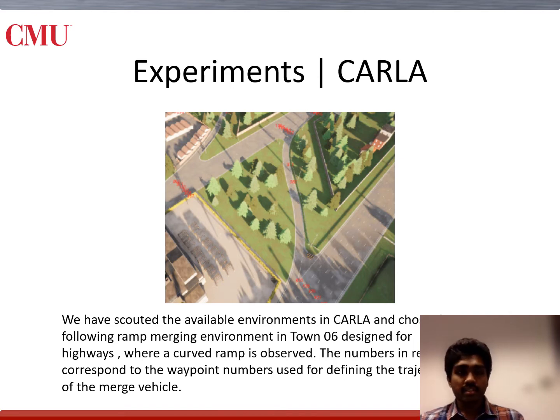Although we are controlling the car in X and Y dimensions, we are still just controlling the throttle and not the steering of the car. So for this approach, we assume the steering of the car to be decided by an inbuilt PID controller that plans between waypoints to reach the goal waypoint. The control for the merging vehicle is also modified to use the PID control in both lateral and longitudinal dimension. Further, the control of the merging vehicle is agnostic to the behavior of the ego vehicle. And so in this environment, we have a case where the ego car is controlled with the policy, whereas the merging car is controlled with the planner, and we observe the behavior in this context.